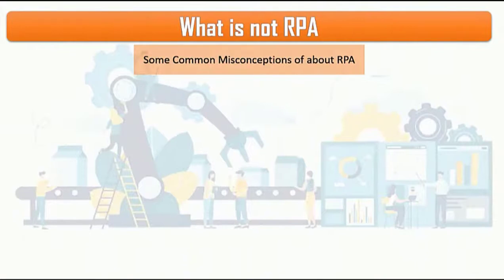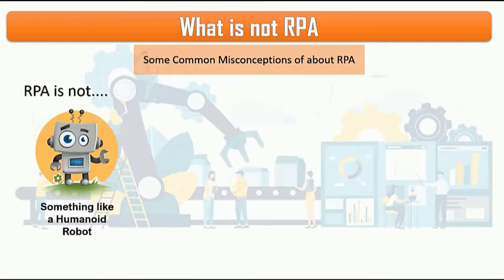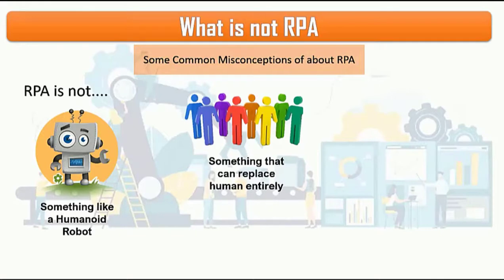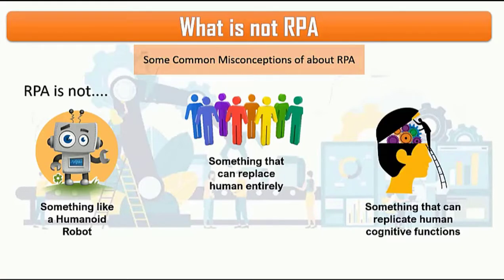Let's see the common misconceptions of RPA. RPA is not a humanoid robot. Certain actions performed by humans cannot be fully automated. Therefore, RPA can never replace humans entirely. It can be used only for known processes and it doesn't have a brain of its own. And lastly, it cannot replicate human cognitive functions. It lacks logical thinking and does not possess decision-making skills in ad hoc conditions.